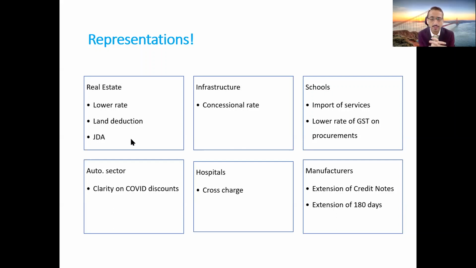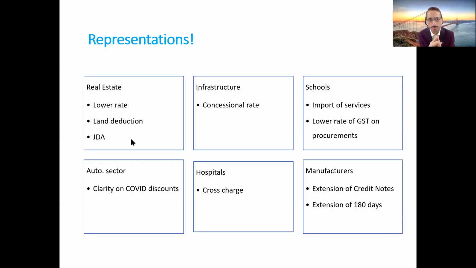In case this is one of the important concerns for you, you can raise this concern before the GST authorities. Additionally, I think all of you are aware that if you would like to continue to claim input tax credit, you would be required to make payment to your vendor within 180 days. And in case you don't make payment within 180 days, you'll be required to reverse the credit along with interest.